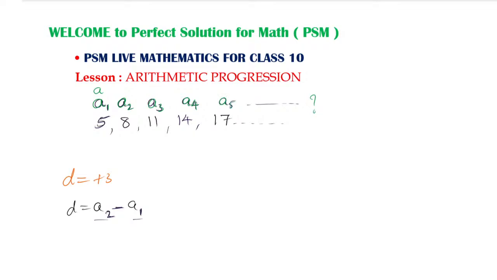Very good, Sanjana Shetty has given the answer. The last term is given as An. Remember, the first term, second term, third term, similarly fourth, fifth, and the last term is An. We can write it as A1, A2, A3, A4, A5 until An. So we can write it as a sequence of numbers, and it is in AP because the difference must be equal. The difference must be 3 for each term. Every time we must have the same difference, and here we do.